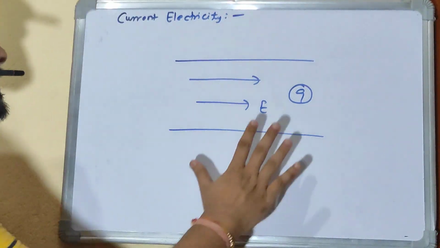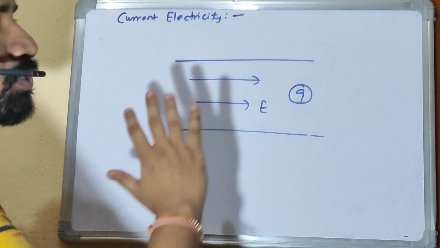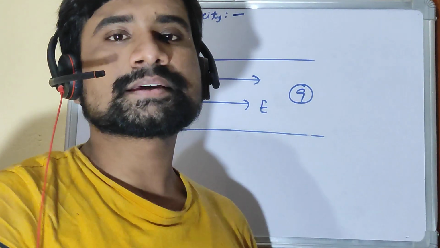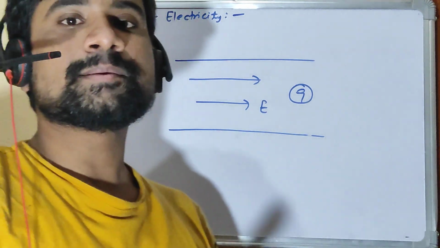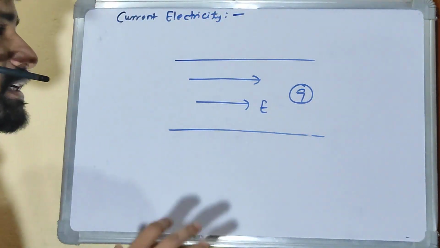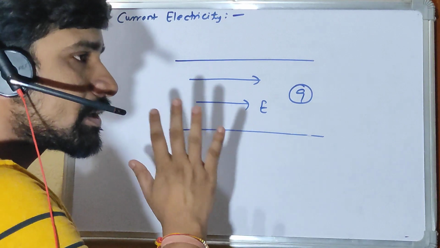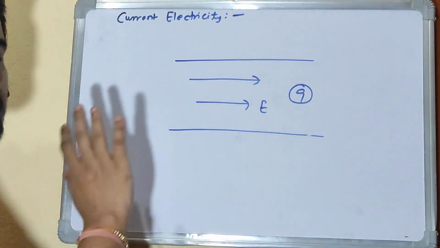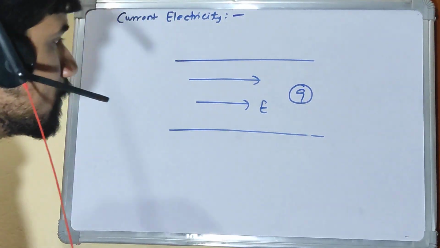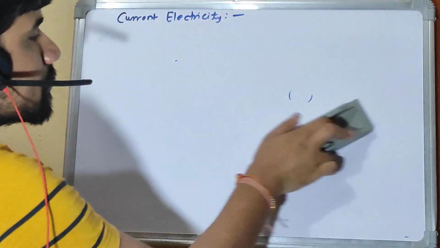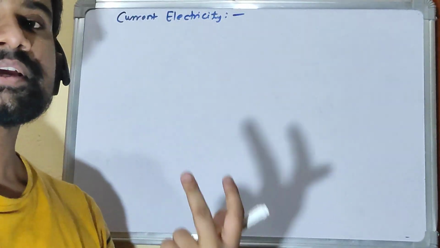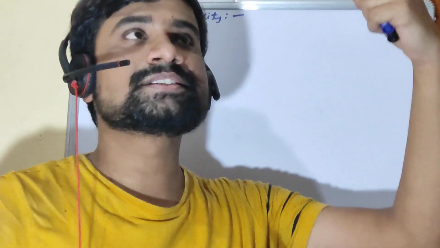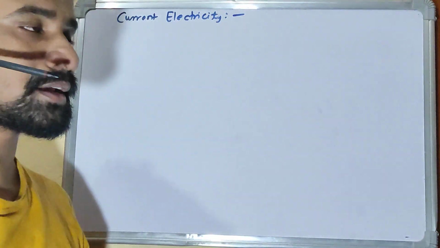But if this charge is allowed to move and it is given a path, it will flow. There will be a dynamic motion now, right? So this charge will no longer remain at rest. It will go in motion and it will constitute a current. We see these moving charges in our day-to-day life as well, in lightning also. Lightning is what? A huge charge discharge from the clouds to the earth, right?